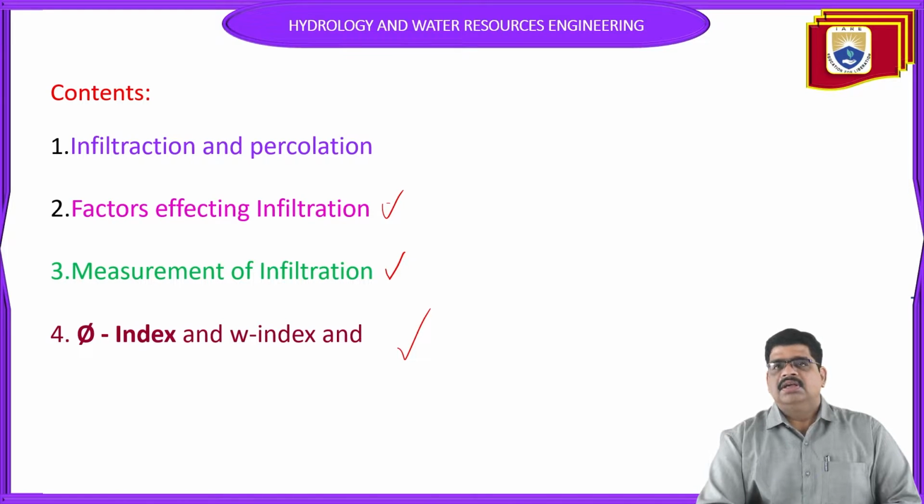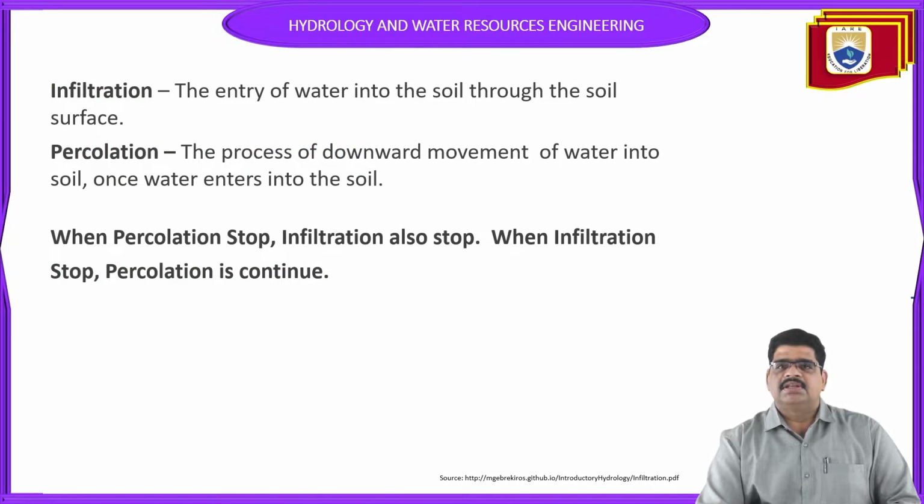So what is meant by infiltration? The water which enters into the soil through the soil surface is called infiltration. As previously discussed in precipitation, we discussed definitions like infiltration, evaporation, transpiration. Here, infiltration is the water which enters the layer of the soil surface. Next, what is percolation?